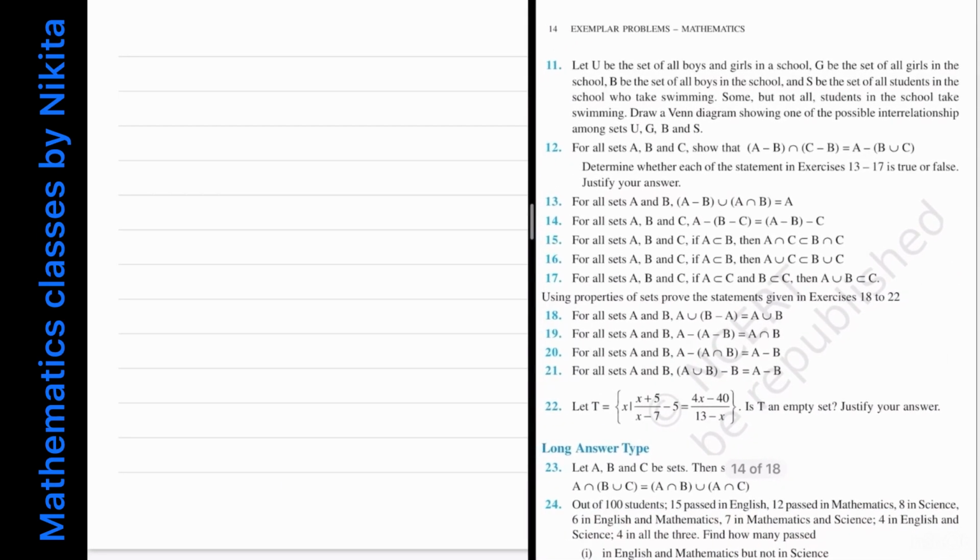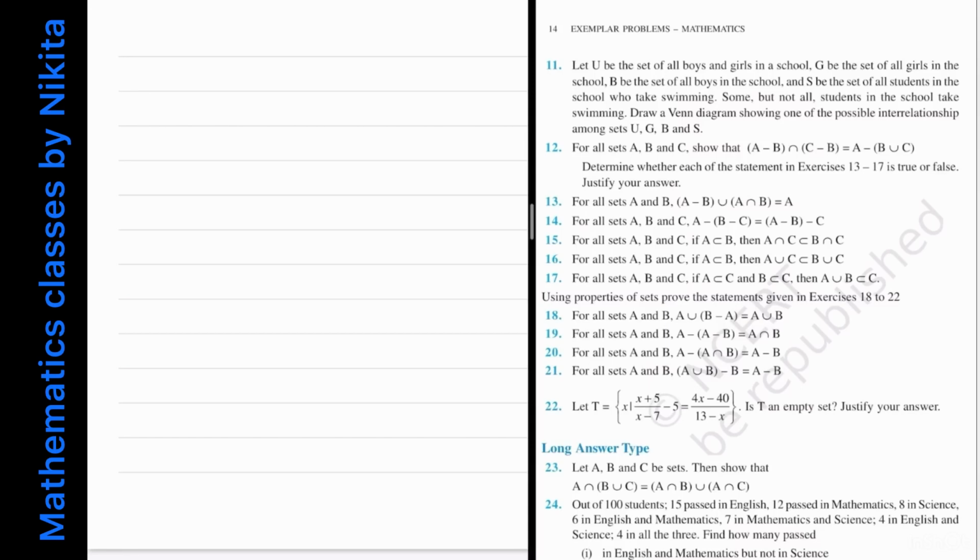Question number 11 says that let U be the set of all boys and girls in a school. So U is what? The set of all boys and girls only. G be the set of all girls in the school and B be the set of all boys in the school. And S be the set of all students in the school who take swimming. Some but not all students in the school take swimming. Very important. Some but not all students in the school take swimming. You have to draw a Venn diagram showing one of the possible interrelationships among the sets U, G, B and S. Now note one thing. U is given to be the set of all boys and girls in a school.